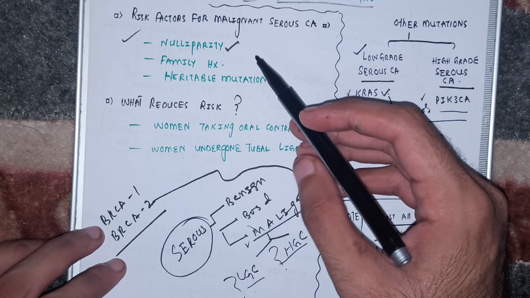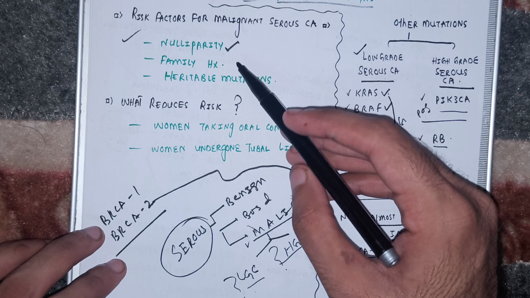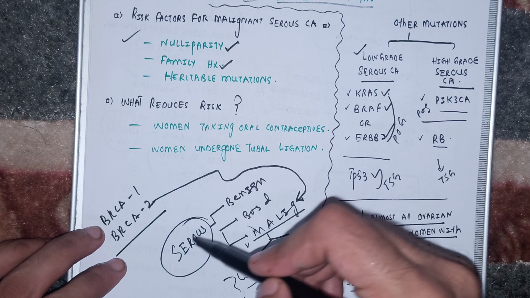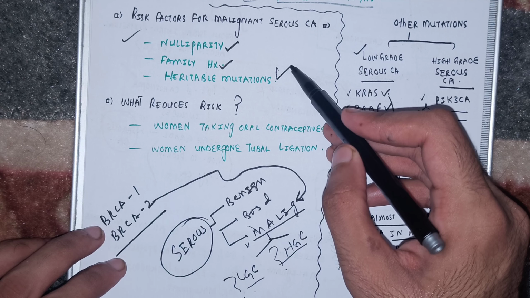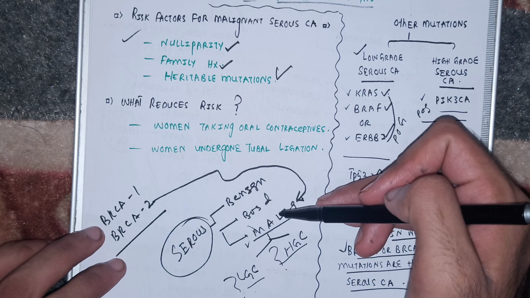Nulliparity. The woman who has never conceived is the nulliparous woman. Family history of developing the serous carcinoma and some heritable mutations of BRCA1, BRCA2.